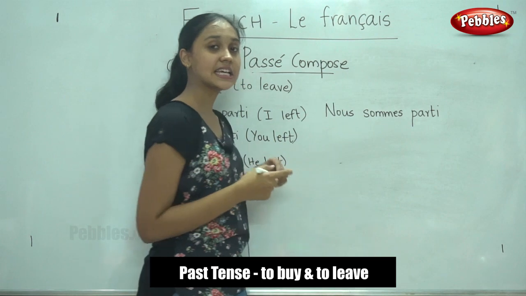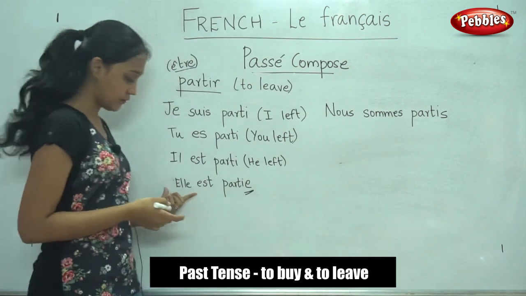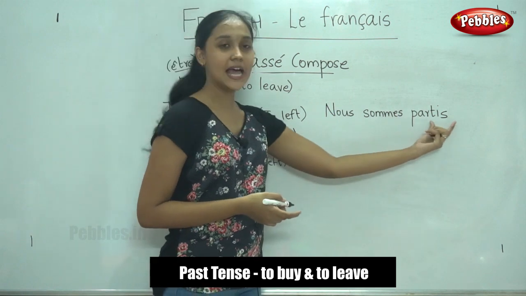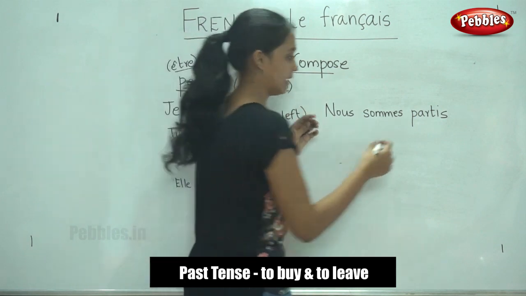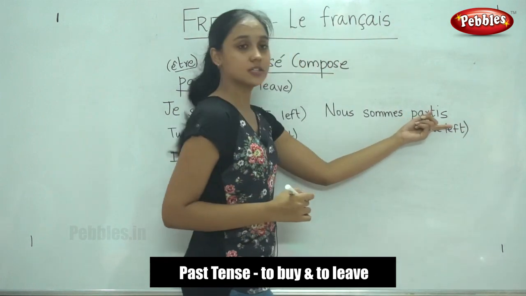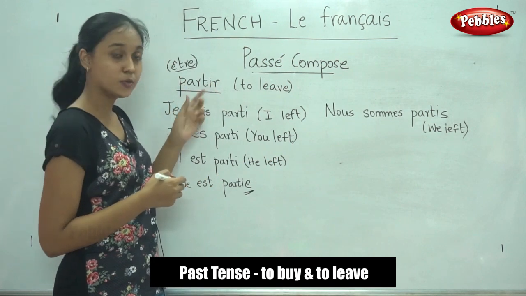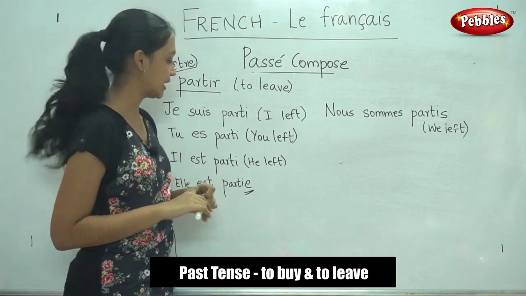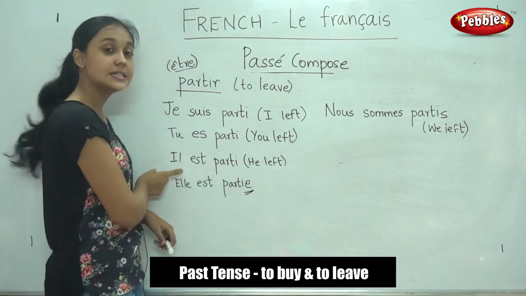When our subject is in the plural form, you will add an S. Okay, if it is in the feminine form, you will add E, and if it is in a plural form, you will add S. Nous sommes partis. It means we left. We did not see this agreement in the previous verb. That is because we used avoir conjugation. So in avoir, the verb doesn't have to agree with the subject. But in être, the verb has to agree with the subject.